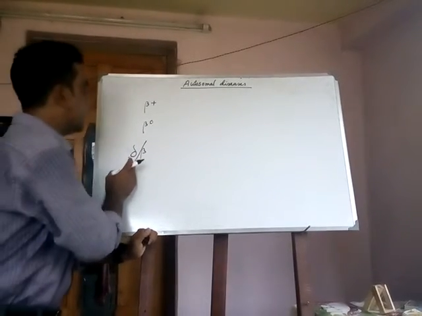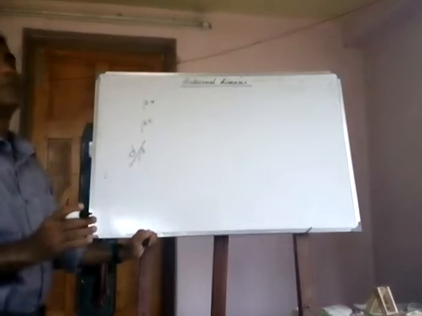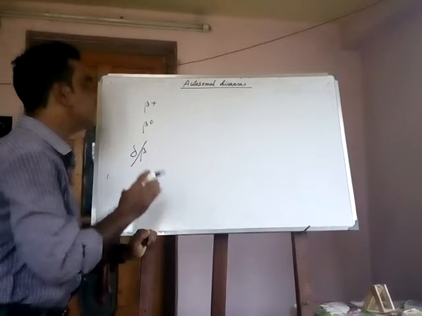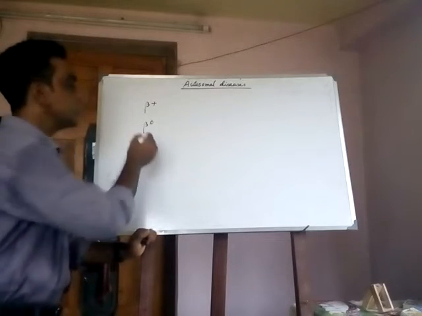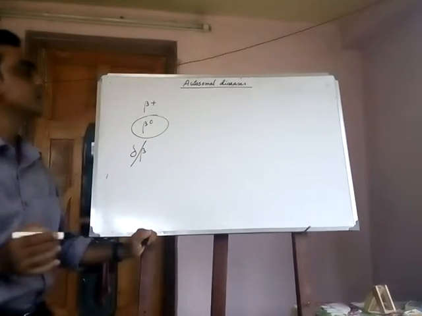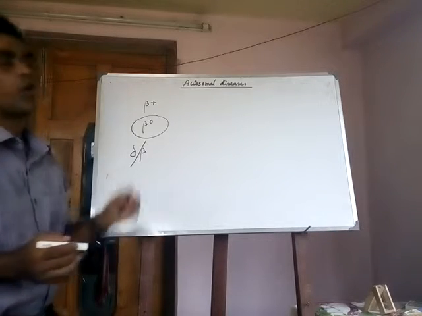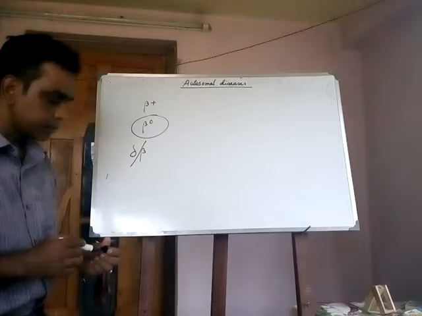But delta beta is less dangerous than beta 0, so beta 0 is the most dangerous part of beta thalassemia, and it is called Cooley's anemia.